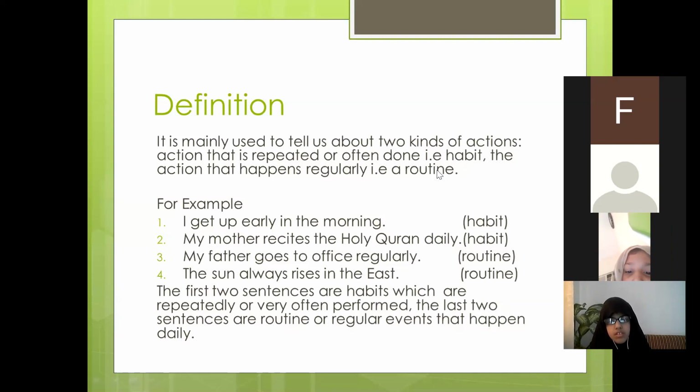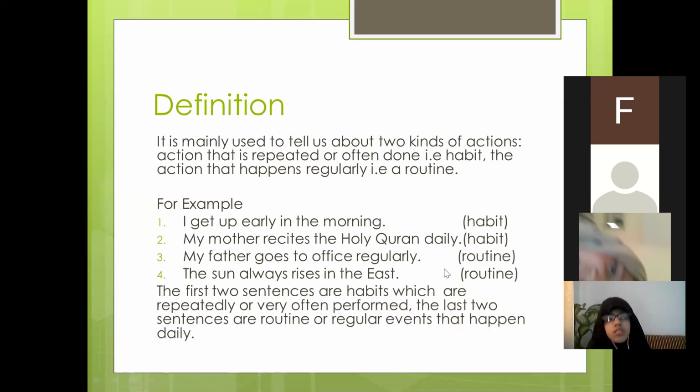So for these routine actions also, we use the simple present tense. These regular actions. For the habits, I shall say repeated actions, and for the routine, I shall say regular actions. For both the repeated actions and the regular actions, we use the simple present tense or present indefinite tense.